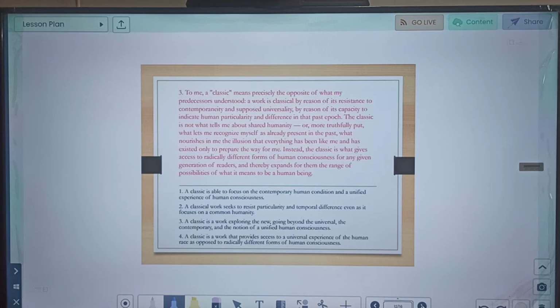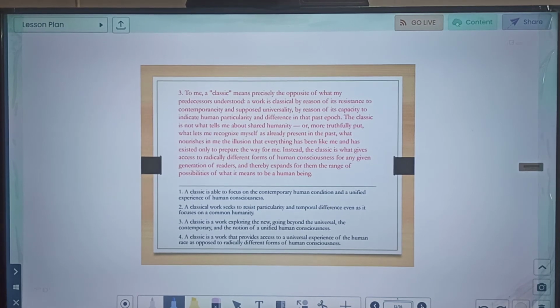To me, a classic means precisely the opposite of what my predecessors understood. A work is classical by reason of its resistance to contemporaneity and supposed universality, by reason of its capacity to indicate human particularity and indifference in the past epoch.